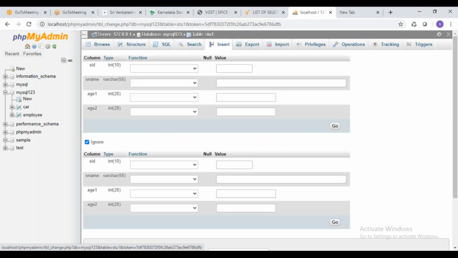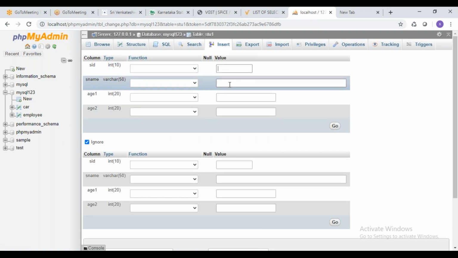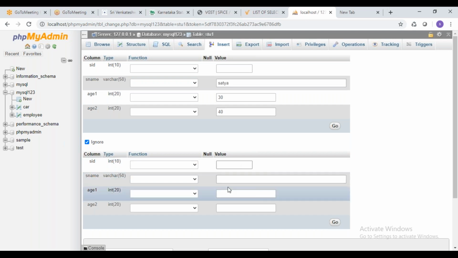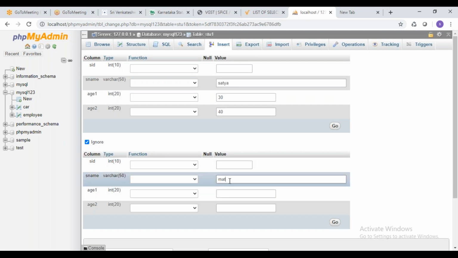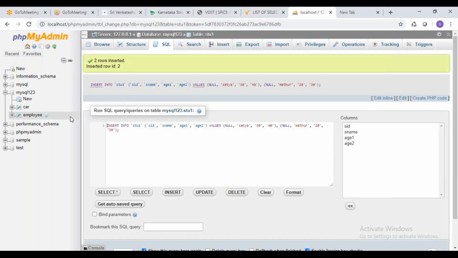So now I'm just going to insert some data. SID, no need to insert, because I gave auto increment. So some name, I'll give Satya, age 30, 40. So I'll give one more S name, Mathur, then age 20, 30. Then I'll say go. So the 2 rows are inserted.